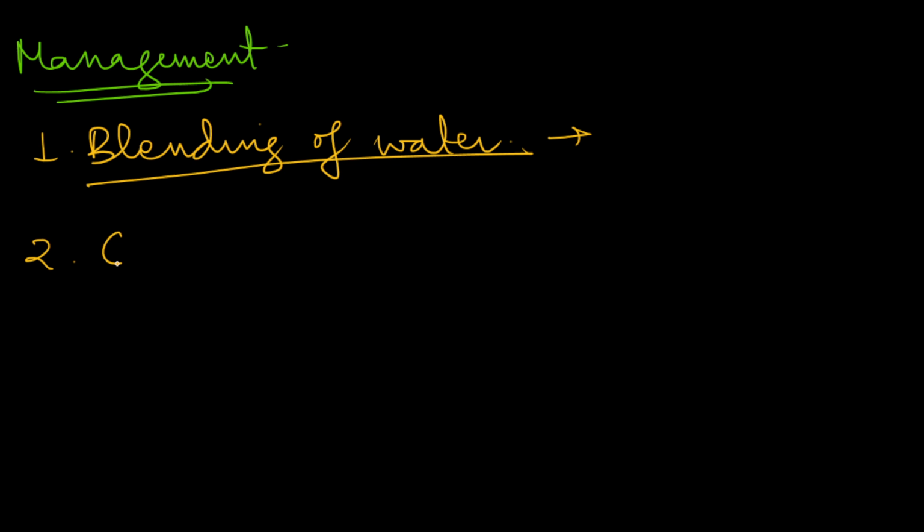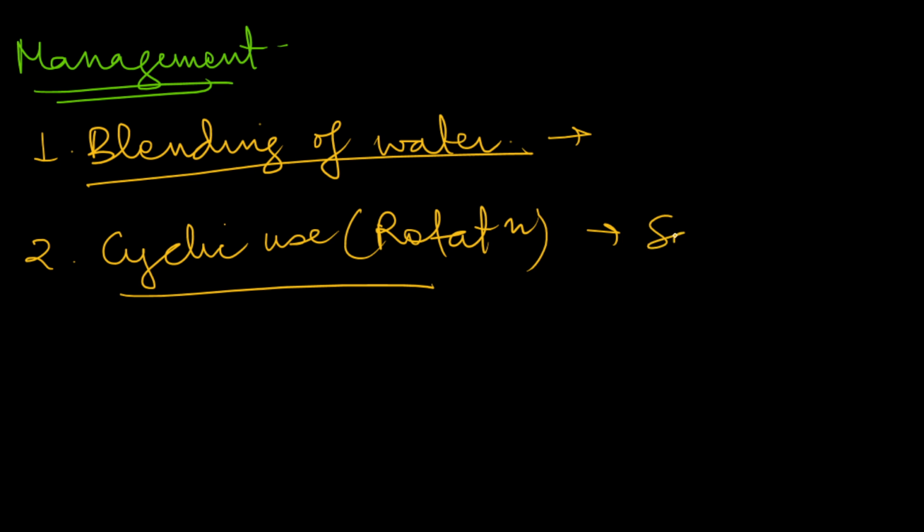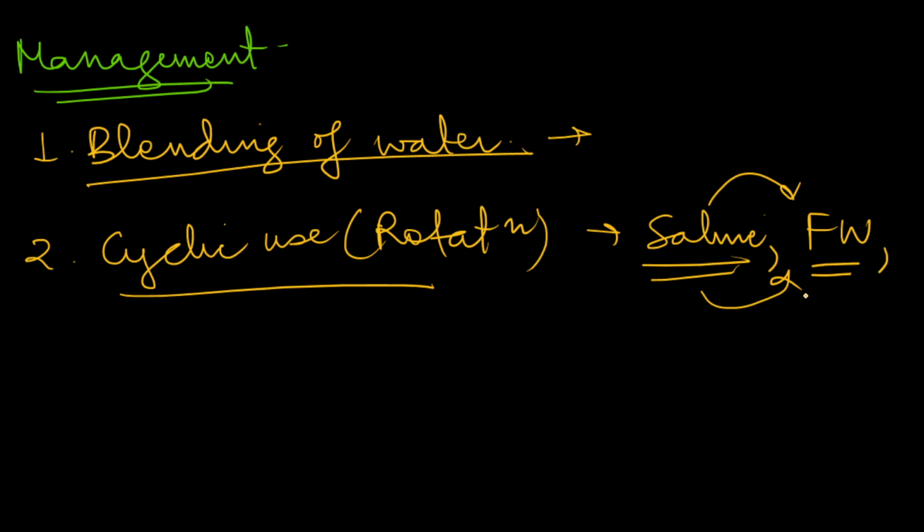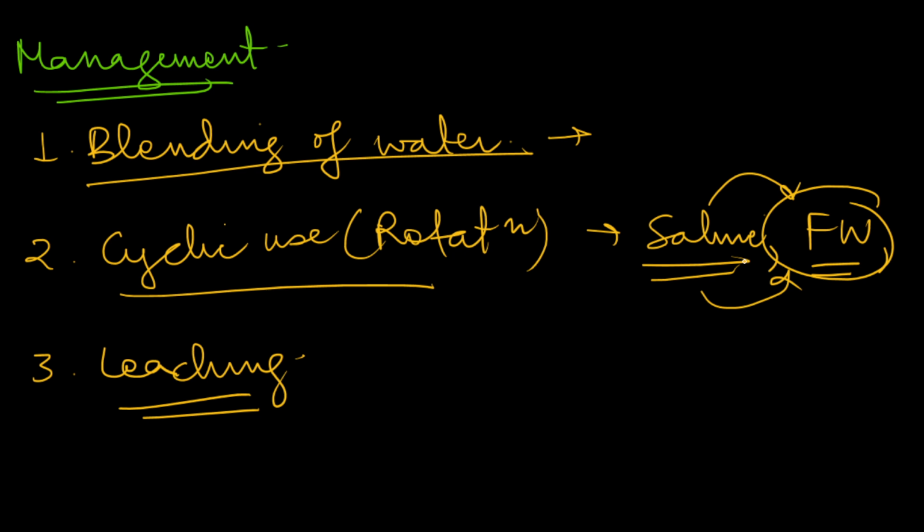We should focus on cyclic use or rotational use. Suppose we have used saline water in this cycle, we will try to use fresh water in the next cycle. If we have a lack of fresh water, we can use this rotational use of saline water and fresh water. Suppose we have used saline water and the salt concentration in the soil has increased. The next cycle of fresh water will leach down those salts. So this can be helpful. Next, leaching, that is, with the use of fresh water we will leach the excess salts present in the soil. So leaching can be very helpful.